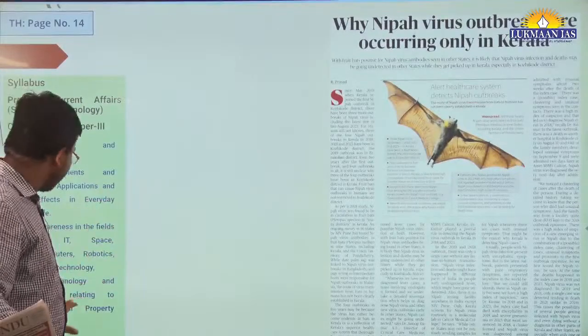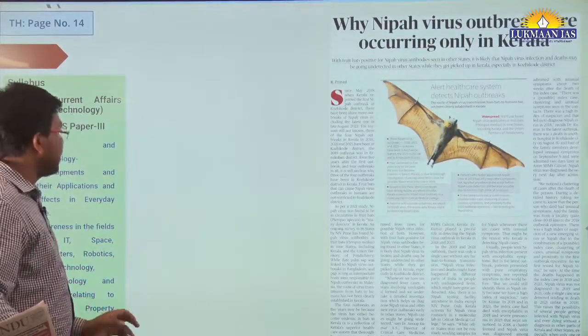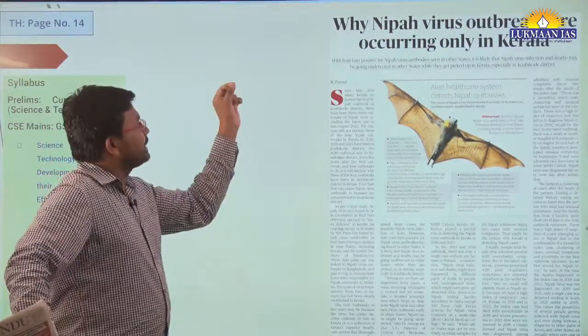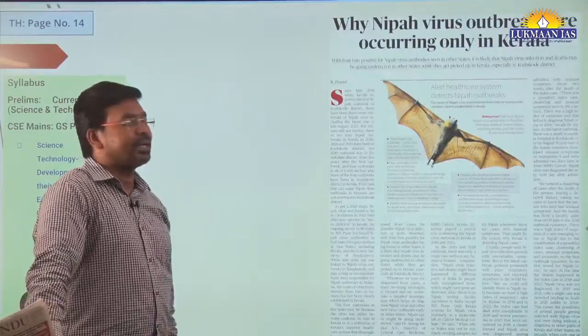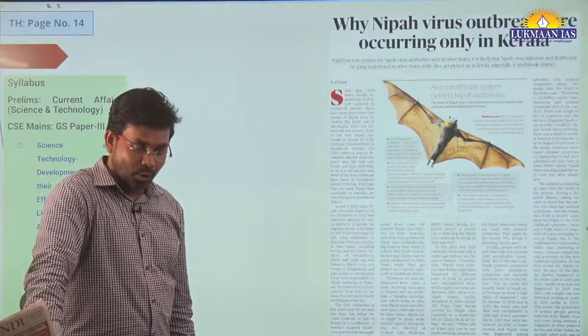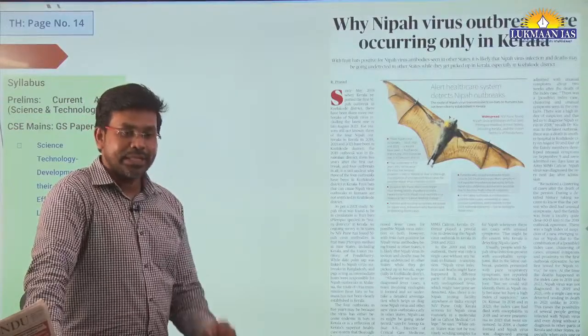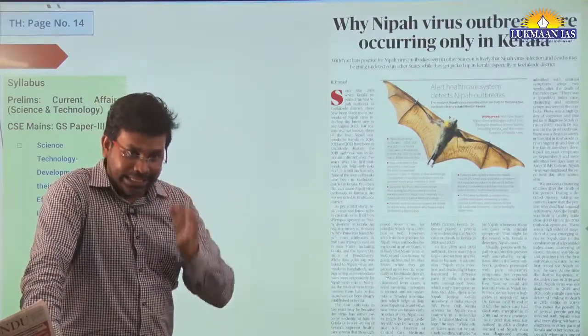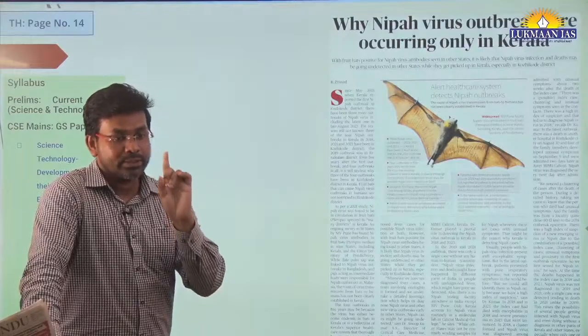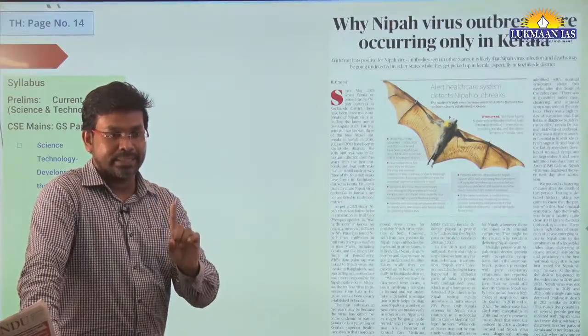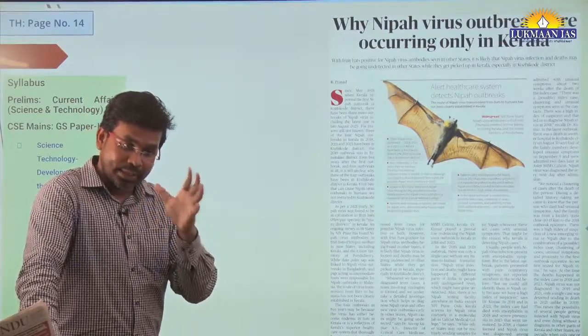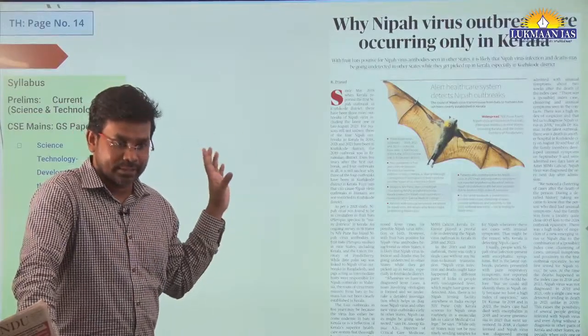Then we have another topic. This topic is related to the Nipah virus. It says why Nipah virus outbreaks are occurring in Kerala only. We need to understand that in India we have just one facility, one place, where there is a facility to test for the presence of the Nipah virus.